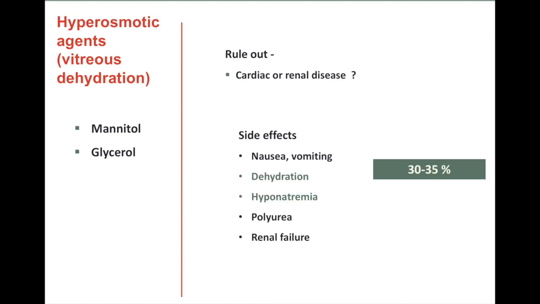Hyperosmotic agents act by vitreous dehydration and here we have mannitol and glycerol. Side effects are nausea, vomiting, dehydration, hyponatremia, polyuria, renal failure, and they are used for acute reduction in intraocular pressure, especially in cases of narrow angle glaucoma.